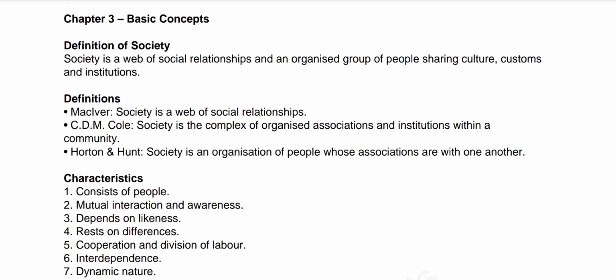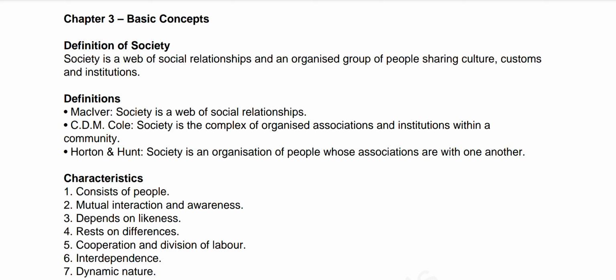Society is a group of people living in a particular region, having shared customs, laws, and organization. Listen properly: society is a group of people living in a particular region and having shared customs, laws, and organizations.